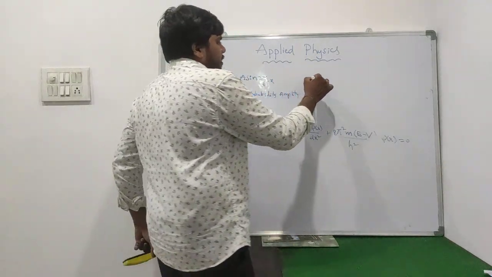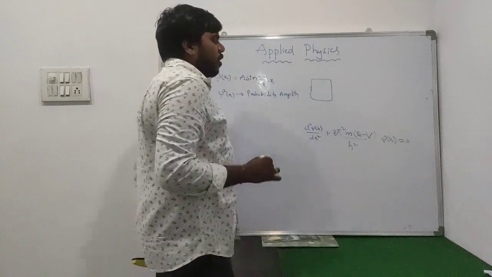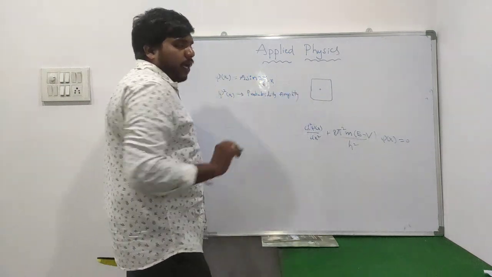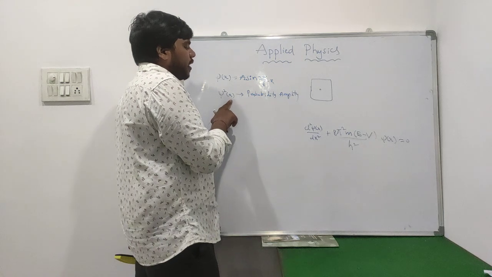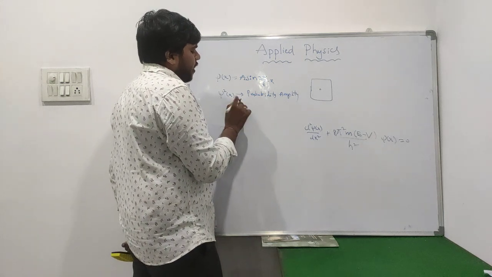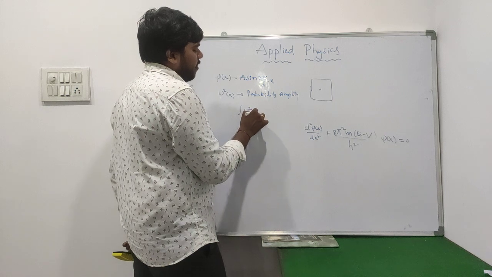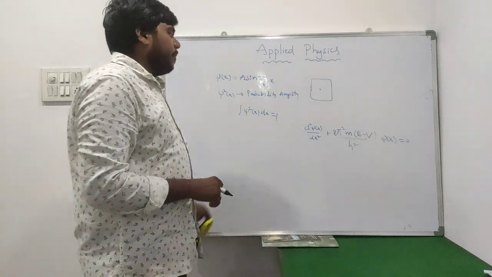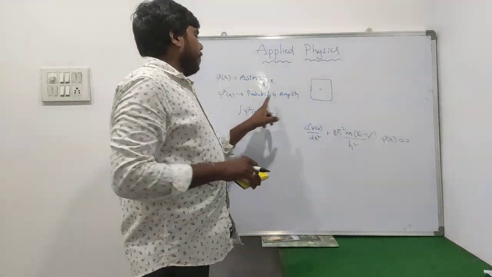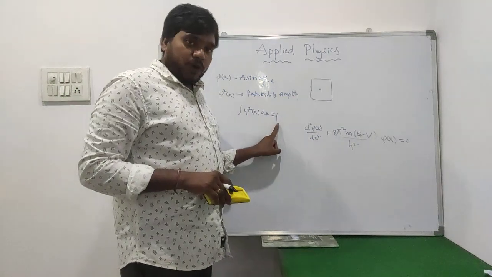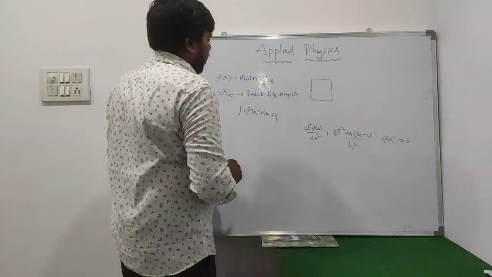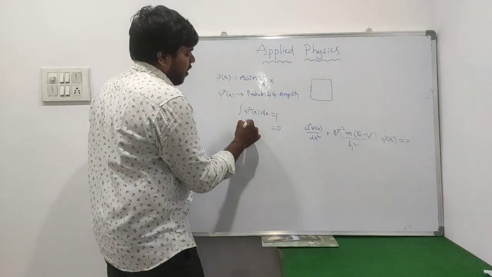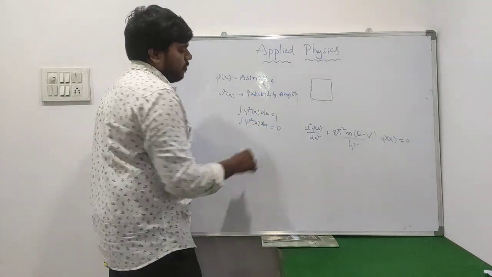For example, consider one region here. This is the region, and we have one particle within that plane. Then the integral of psi square of x into dx equals 1 whenever the particle is present within that region. If the particle is not present within this region, then the probability amplitude equals 0, so the integral of psi square of x into dx is always equal to 0.